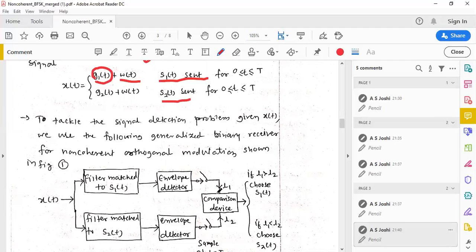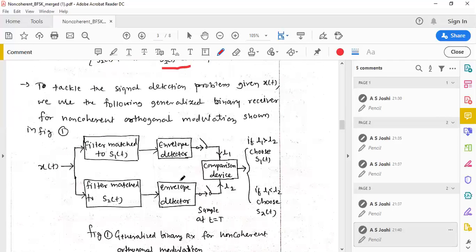So here the detection of the signal is totally dependent upon the amplitude of the received signal. So let us see the generalized binary receiver which is used in non-coherent orthogonal modulation to detect the signal.